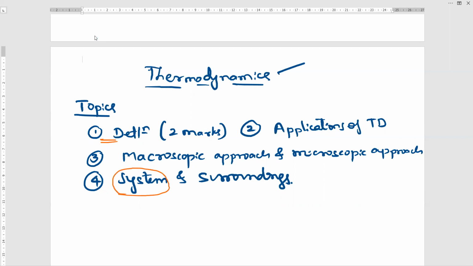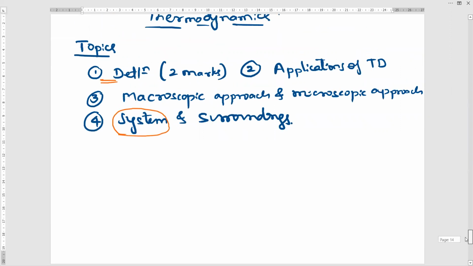System is nothing but a space. For example, the classroom is a system for a class teacher or a subject teacher. So the classroom is one system, and this system is a group of number of students. Assume that the students are molecules. For one more example, if you consider a turbine, the turbine is one system.